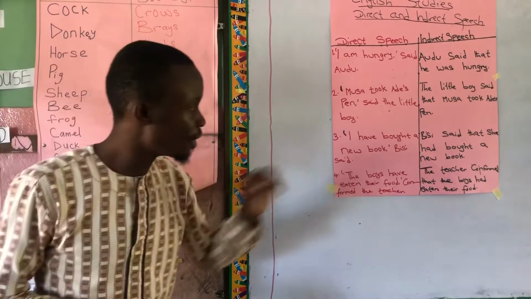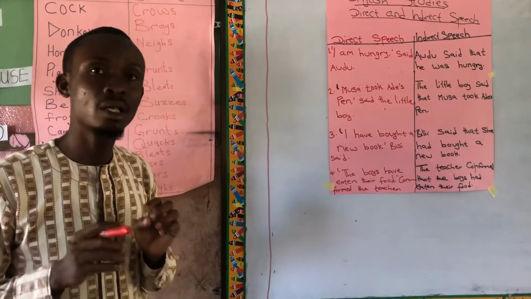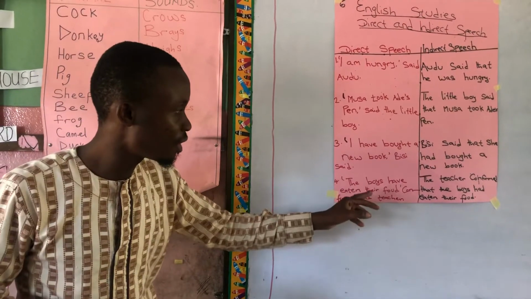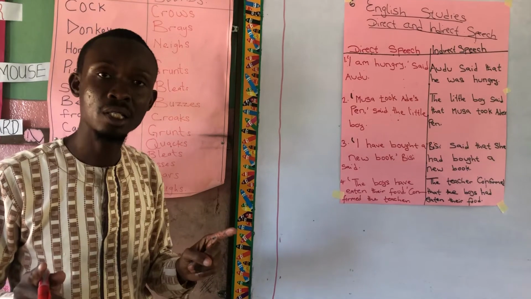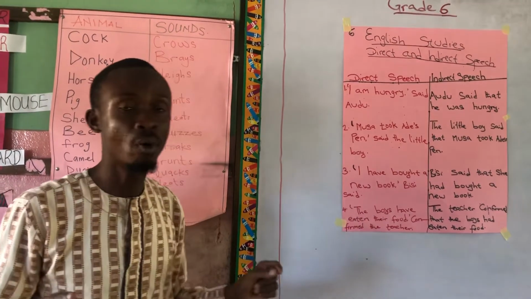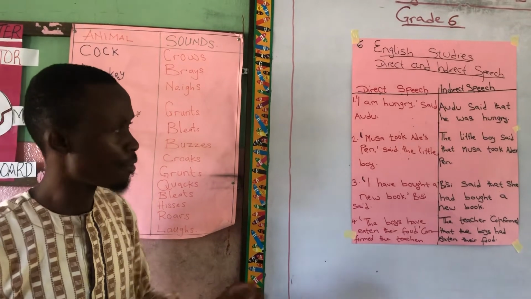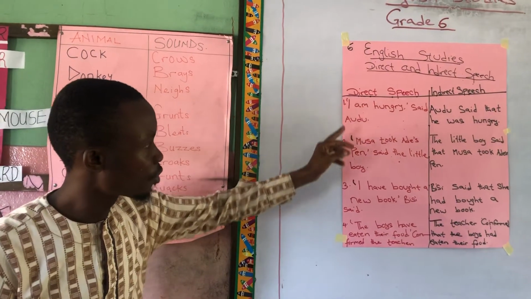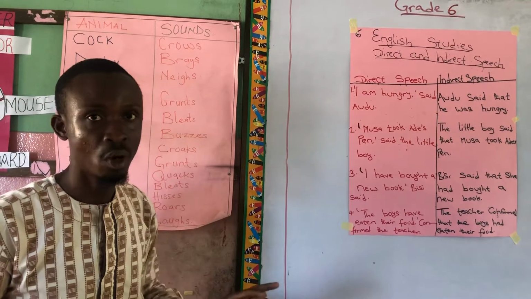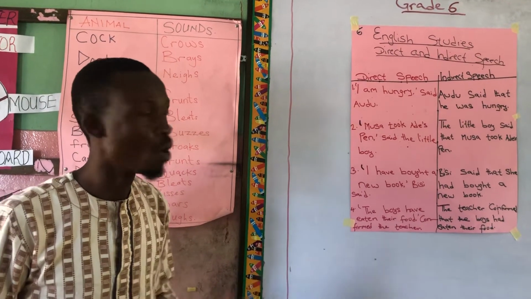Bisi said. These are the words that came out from Bisi. Now the boys have eaten their food. The words came from what? The teacher's mouth. Take note of this quotation. They help you to know that these are direct speech, the words of the speaker.